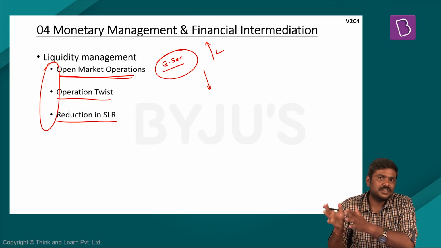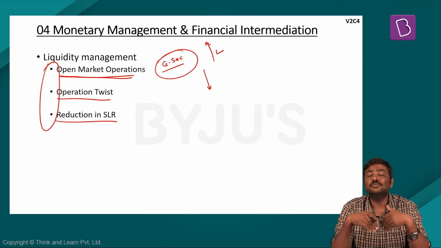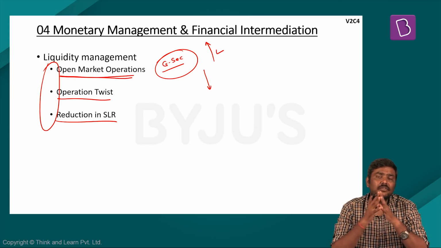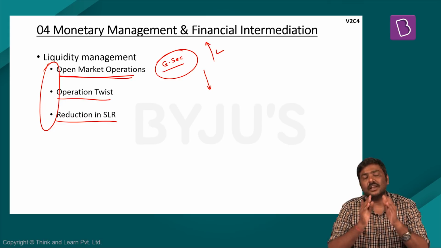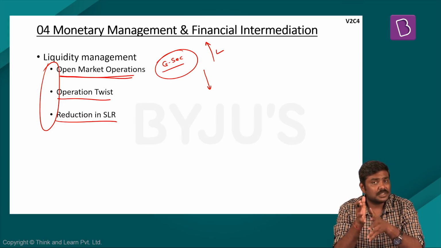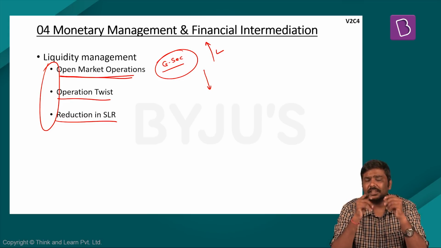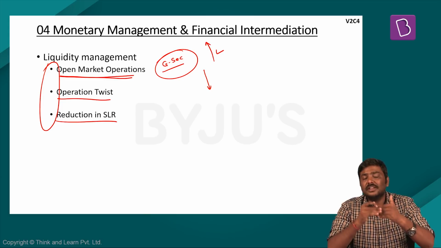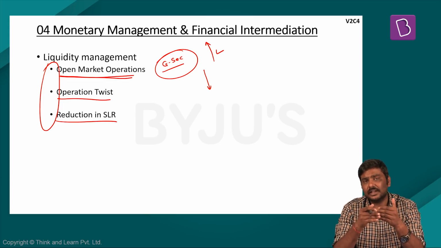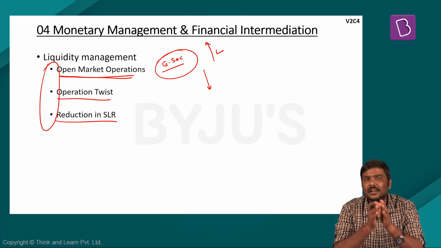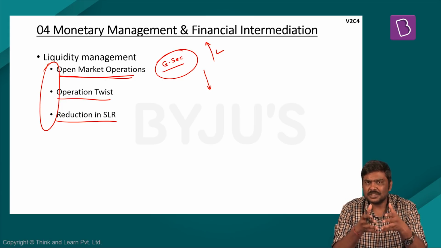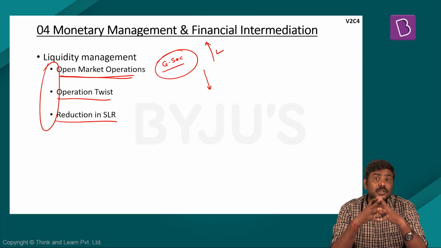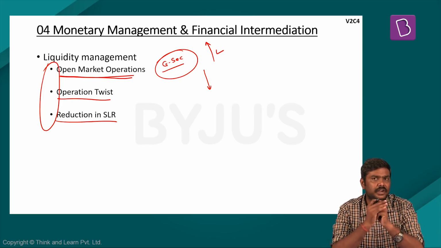So as per the changing situation, whenever there is a need to promote growth, RBI can go for repurchasing of G securities, and whenever RBI wants to control inflation, it can go for selling of G securities. In the present context, all of us know that there is a need to revive the GDP growth rate. One of the ways of this revival is by infusing liquidity in the market by conducting open market operation, wherein RBI will be purchasing the G securities and infusing liquidity in the market. So this is one tool which has been used by RBI or the central banker to infuse liquidity.